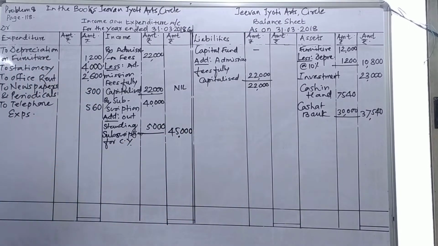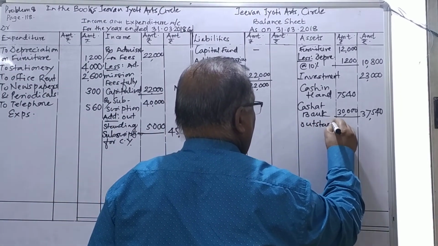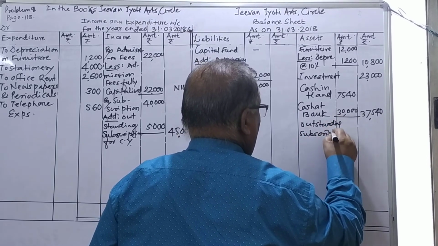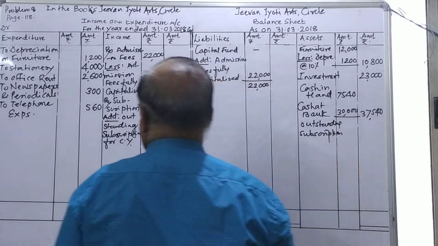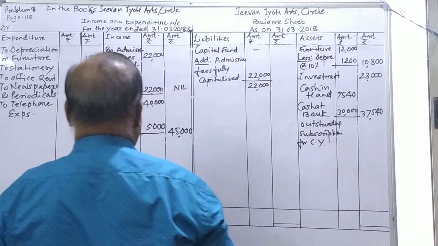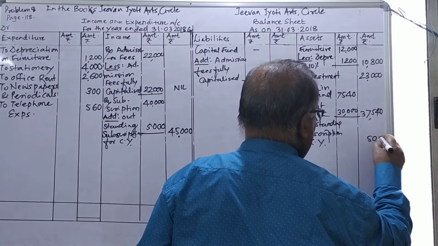The outstanding subscription added here can also be shown on the asset side. Therefore, on the asset side, outstanding subscription for the current year, amount 5,000.